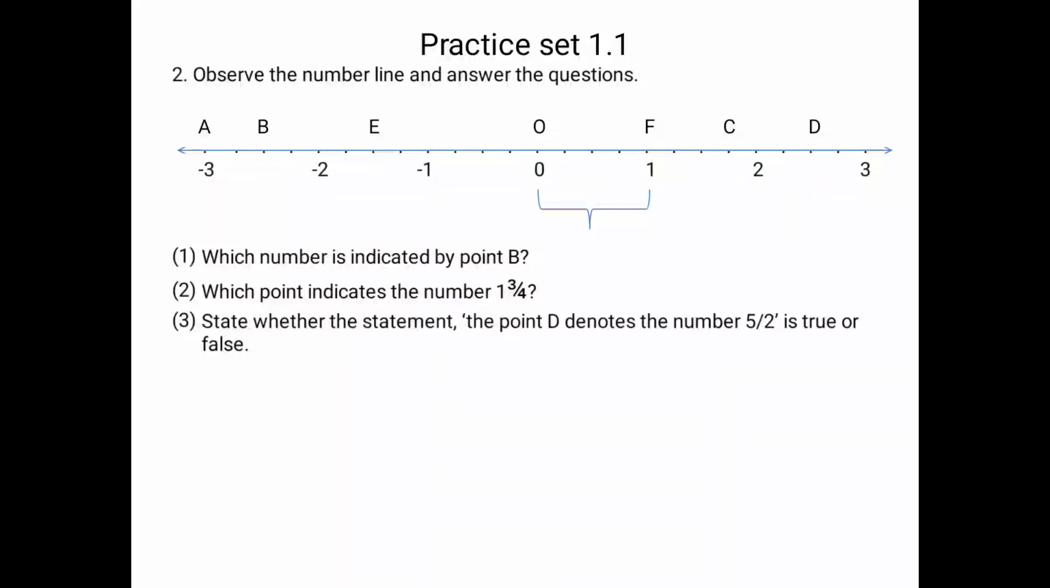This is 0, this point is 1, this point is 2, this point is 3, and this one is 4. It means it is divided into 4 parts. I hope you all are getting it. Okay.